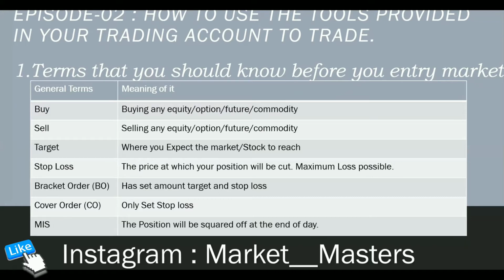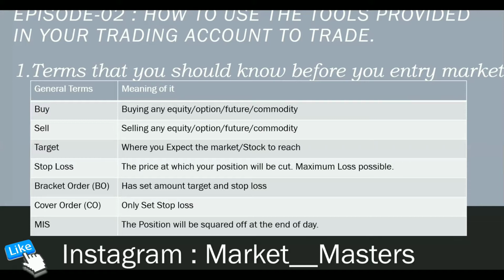Square off means whatever position you have, position in the sense, if you have bought something and you are going to square off, that means you are going to sell that stock which you have taken. If you have sold it already, and then if you are squaring off, that means you're buying it. So this about buying and selling I have explained in the first video. If you have missed that, please go and watch the first video. So now we'll see this bracket order and cover order. Bracket order means you have to set both price, target and stop loss, and cover order wherein you have to place only stop loss. So this is the definition of it.